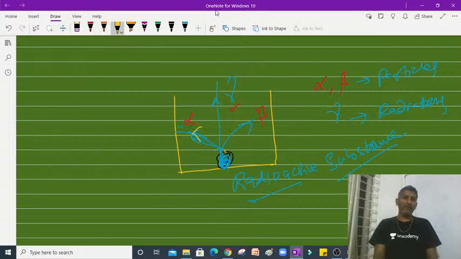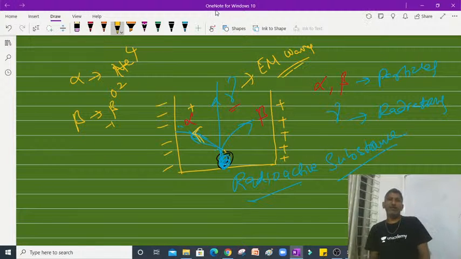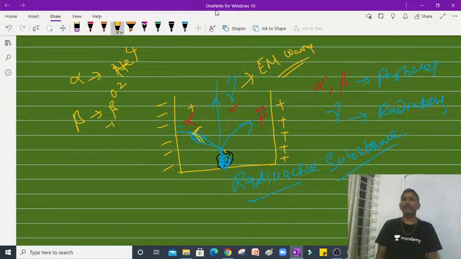Here the alpha particle, if it moves in this direction, should be attracted by the negative plate because the alpha particle has a positive charge. The alpha particle is nothing but the nucleus of helium. Whereas the beta particle is generally a beta negative electron, so it should be attracted by the positive plate. You should observe this point very clearly. Gamma radiations are electromagnetic waves, so they cannot be deflected by either an electric field or a magnetic field. Here the electric field is established from the positive plate to the negative plate, towards the left in this given diagram.